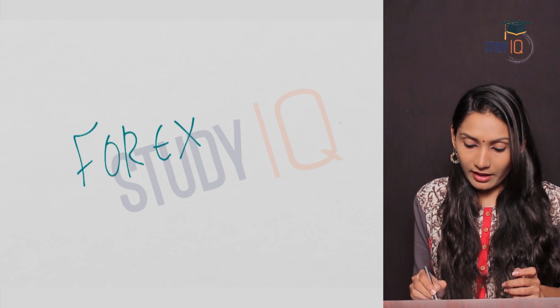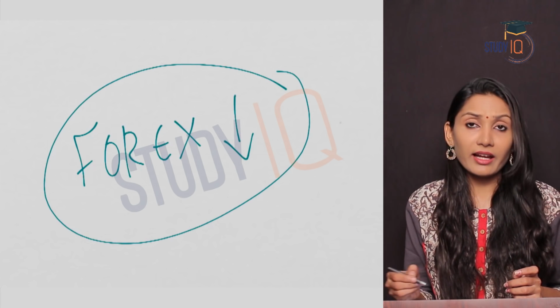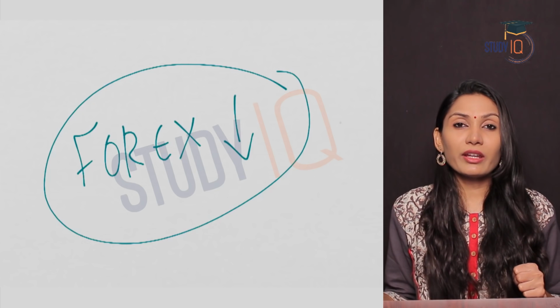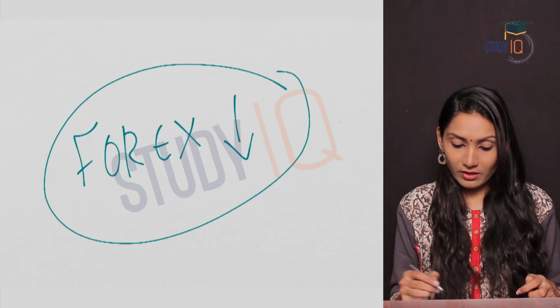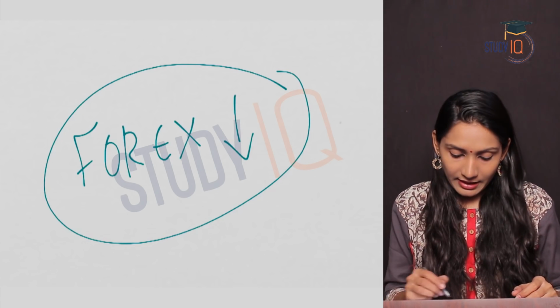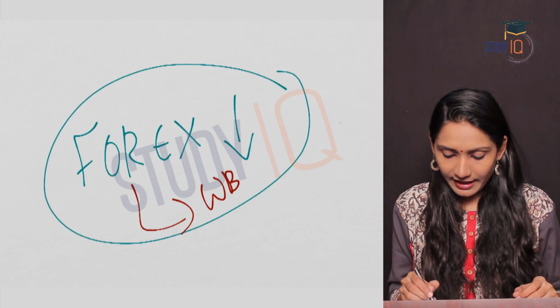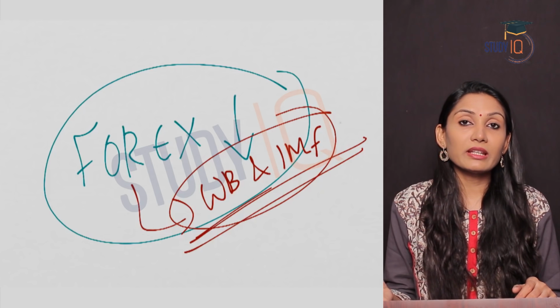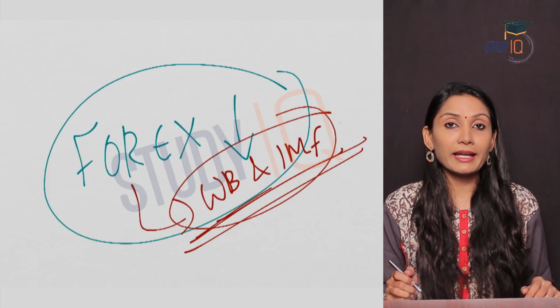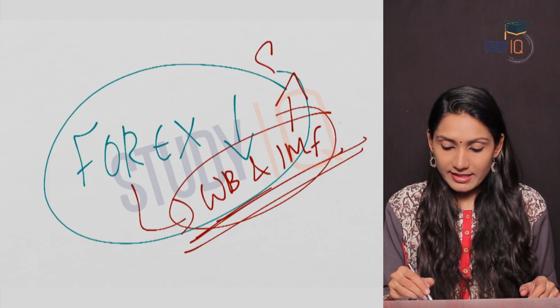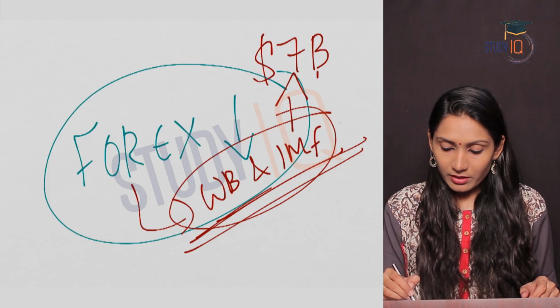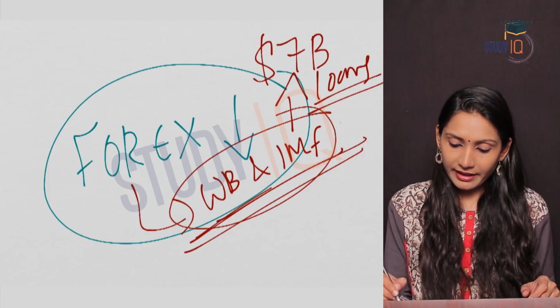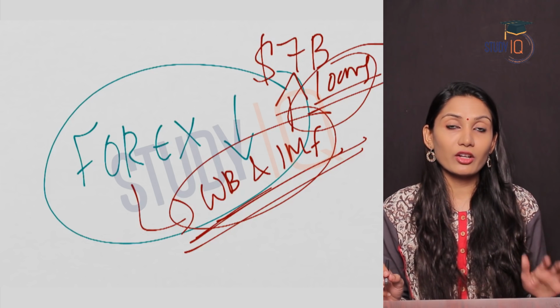So India ran short of forex, and India was not even able to pay back the borrowings or the interest. So what did India do? India approached the World Bank and the IMF. The only solution left with India was to approach the World Bank and IMF. India asked for their aid, and the amount was $7 billion.